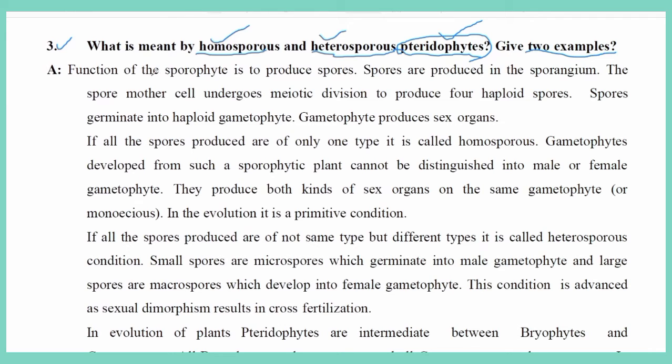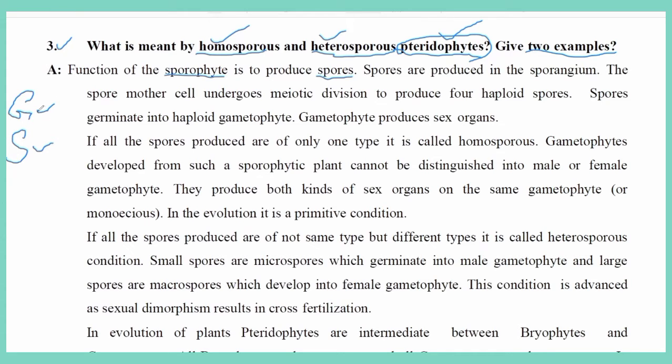The function of the sporophyte is to produce spores. Imagine that whenever you take a plant body, it spends its entire life in two forms, gametophyte and sporophyte.